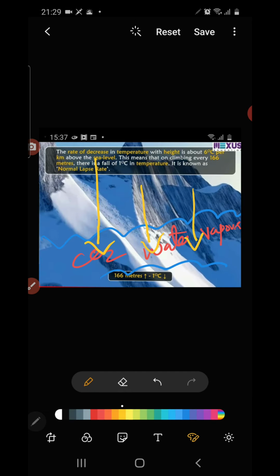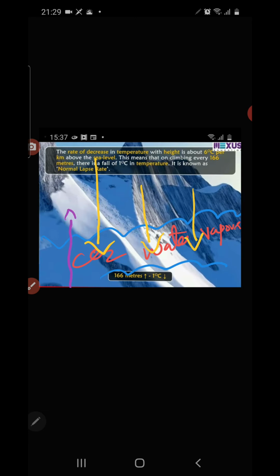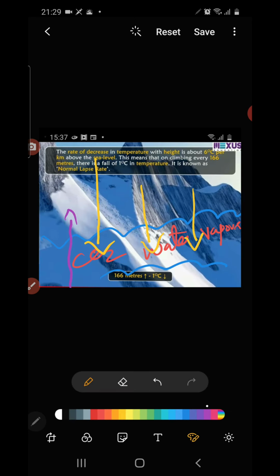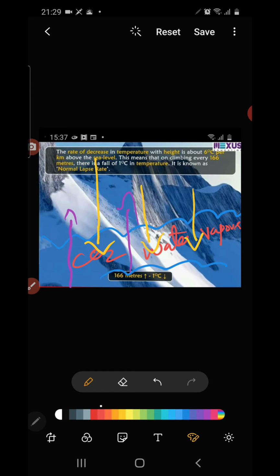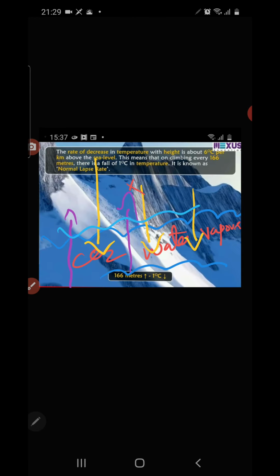So when the sun rays reach here, these gases and water vapor absorb the heat energy. You know that the earth is heated up through insolation and terrestrial radiation. So when the earth radiates back the heat energy to the space, this carbon dioxide stops that heat energy. It will not allow it to radiate back, and the carbon dioxide will absorb the heat energy and make the lower layer hot. Understood? So the temperature is more in the lower layer of the atmosphere.